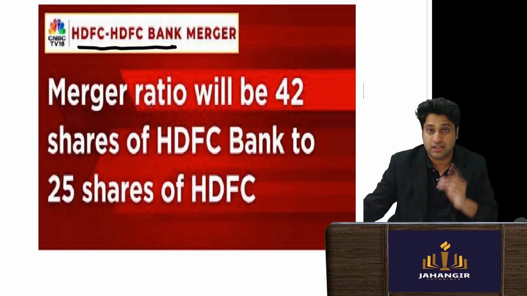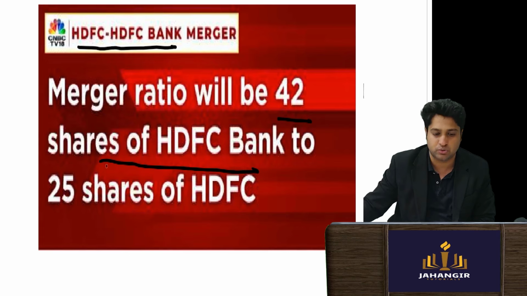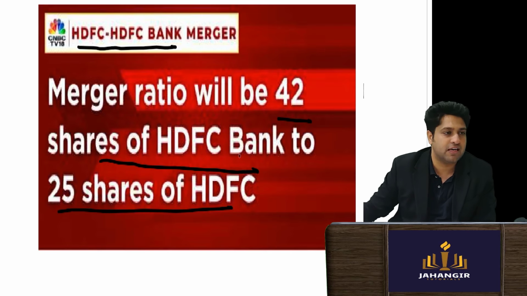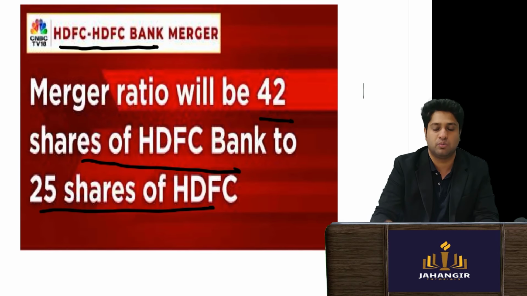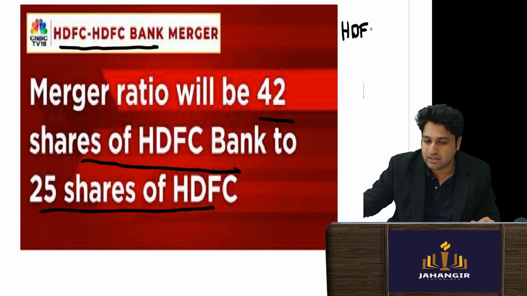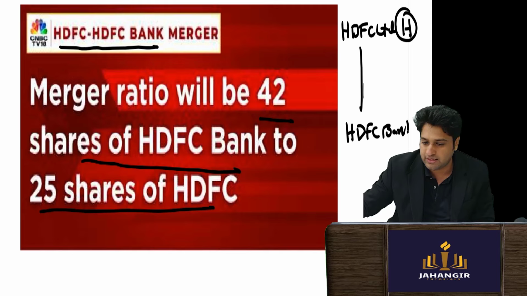Here the swap ratio was that 42 shares of HDFC Bank will be issued for holding 25 shares in HDFC Limited. Let's understand this. First we'll see how it goes in the practical world. Let me tell you the transaction: HDFC Limited was the holding company, the parent company, and we had the subsidiary, HDFC Bank.